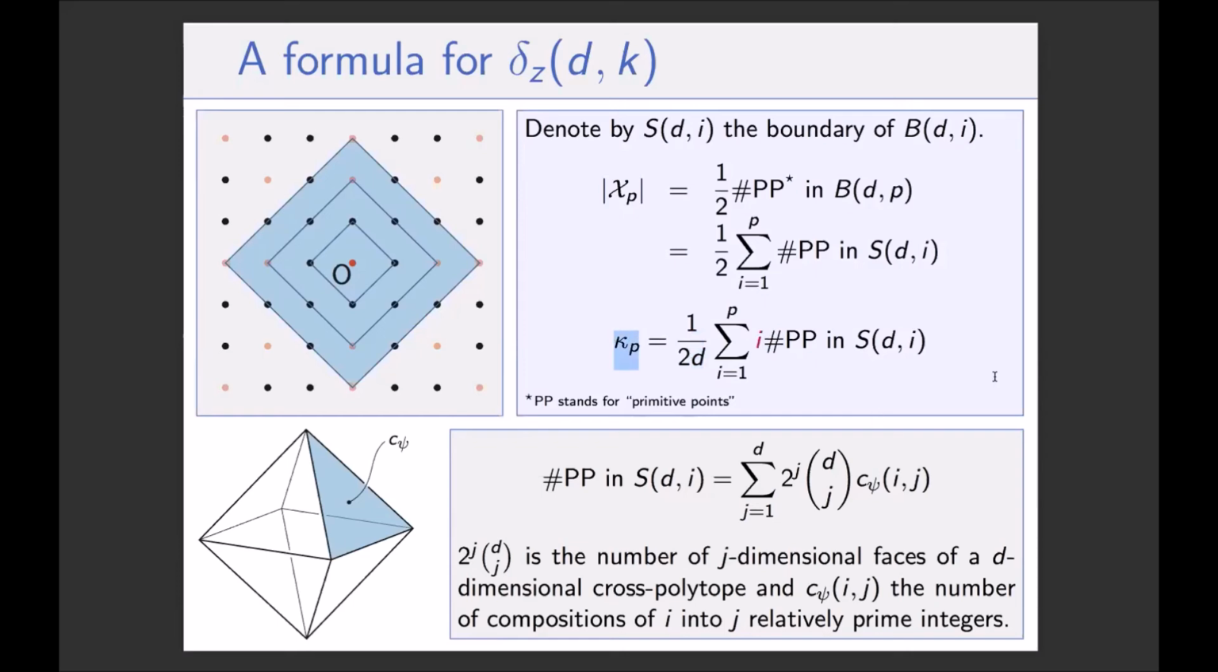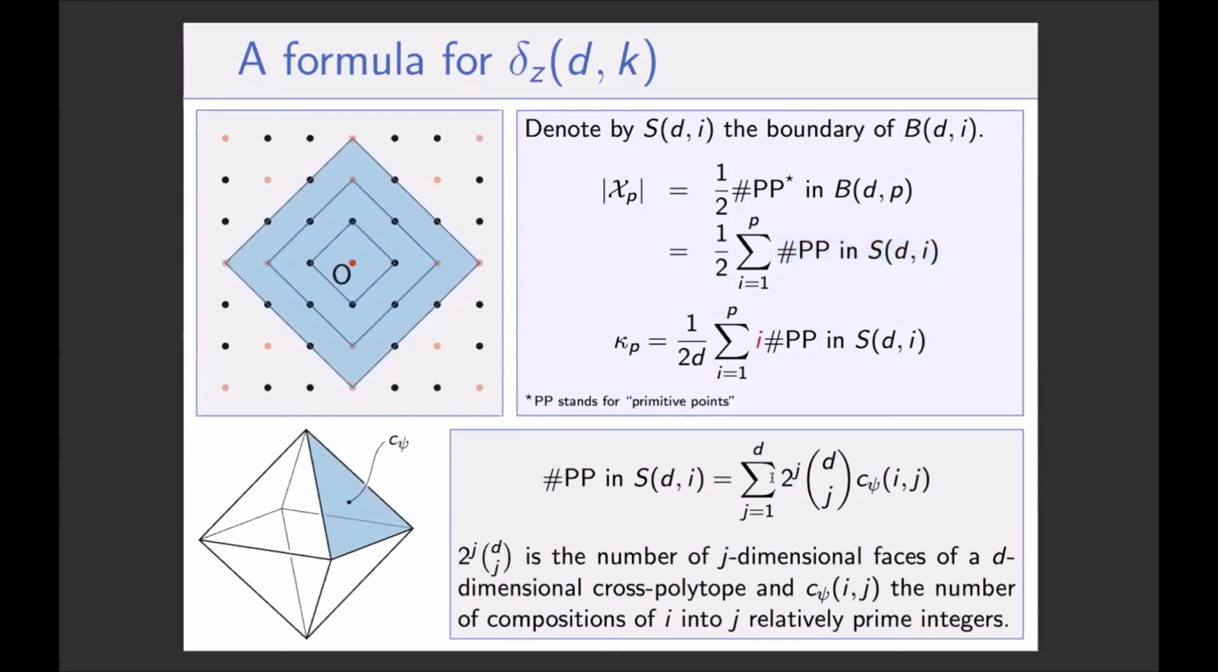So now, if you do this very simple geometric observation, what you're left with is to compute this number of primitive points in the boundary of a cross polytope of radius i. And in turn, the cross polytope is a very well-known polytope, and its face lattice is very well known as well. All the faces are simplices of some dimension. So you can decompose this number into the number of primitive points in each of the faces of the cross polytope, and you get this formula.